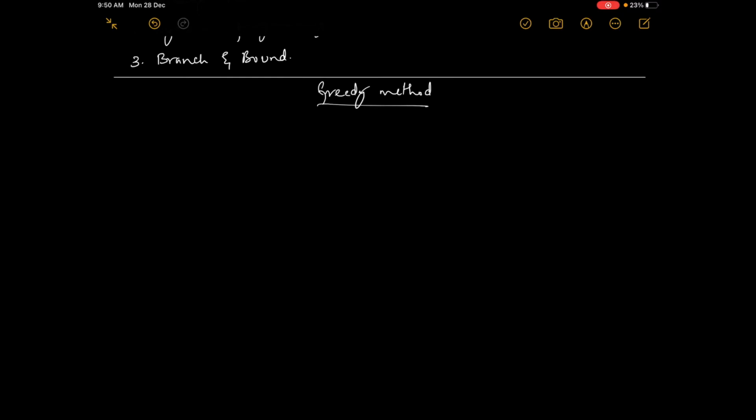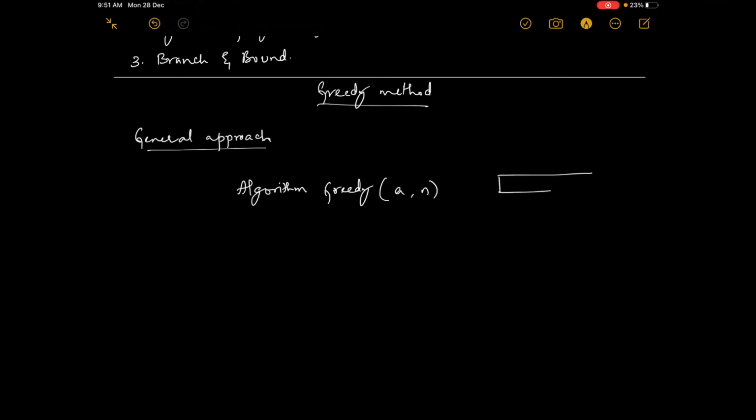Okay, so now we'll see the general approach, or general algorithm: the greedy algorithm. It will take some inputs which have size n.